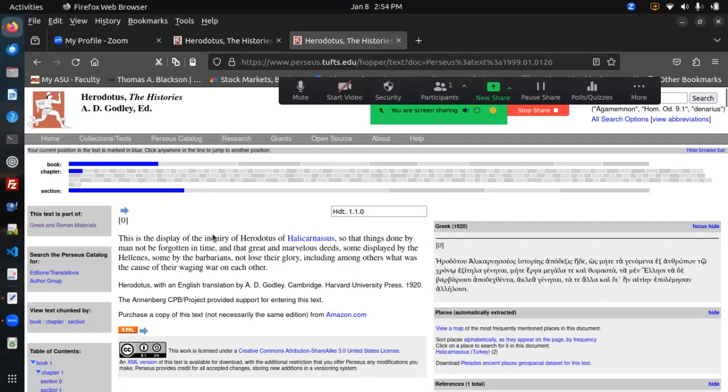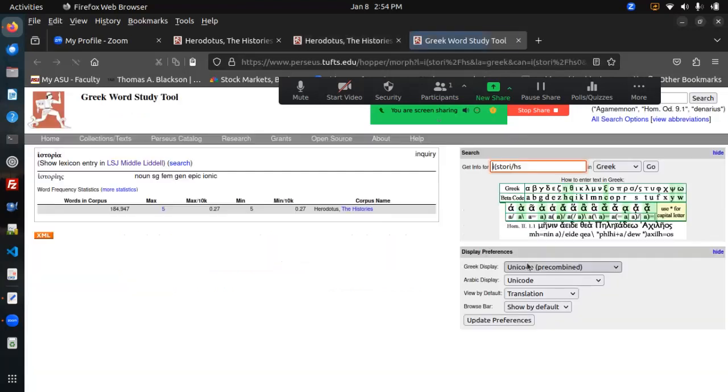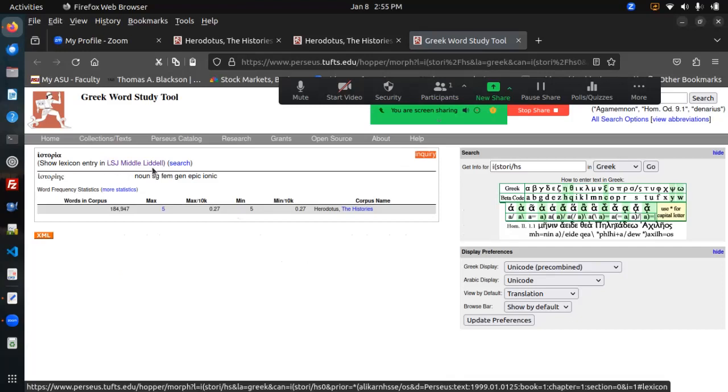And the word here that means inquiry that we're interested in is this one, historia. And we can click on it. It'll take us to the dictionary. And we can see here's the word and here's its meaning. If we were more interested in where it occurs with this meaning in the ancient Greek literature, we can click on these two dictionaries. This is just a larger form of this one.